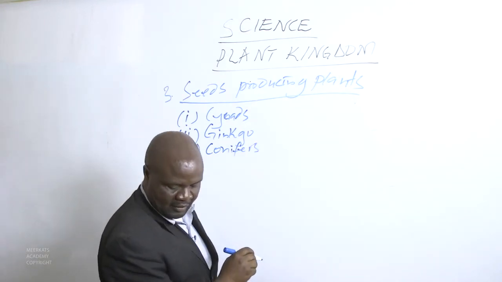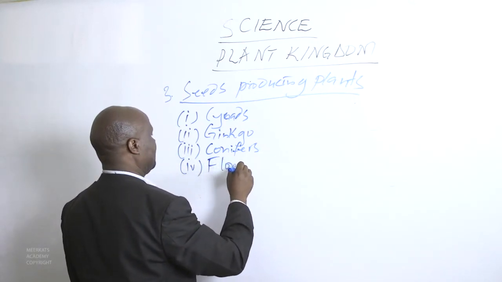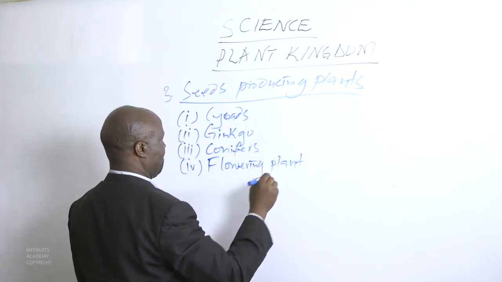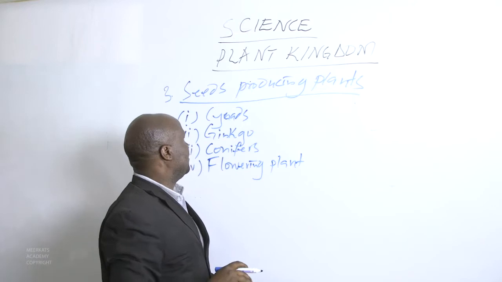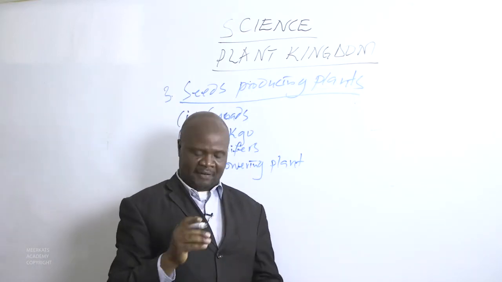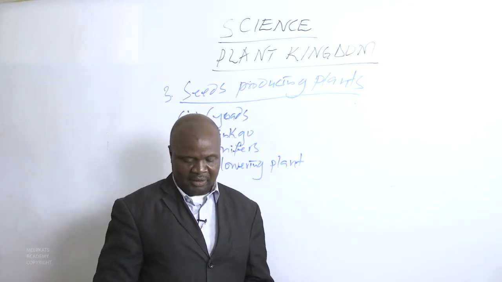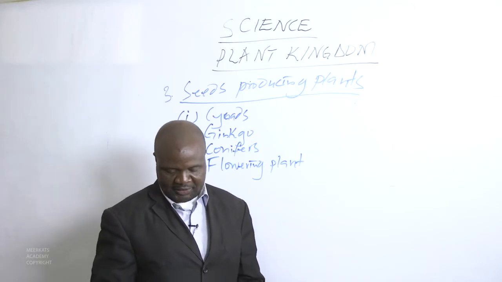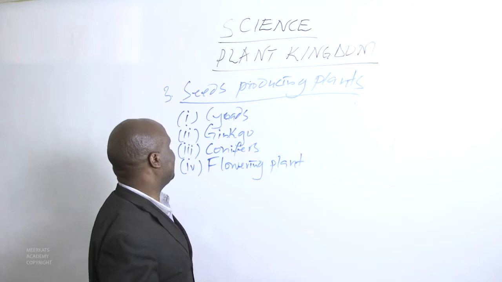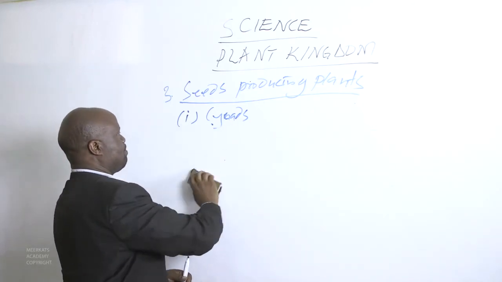And the fourth is the flowering plants. These are the 4 classes the seed-producing plants are divided into. We shall start with the cycads and see their main characteristics.